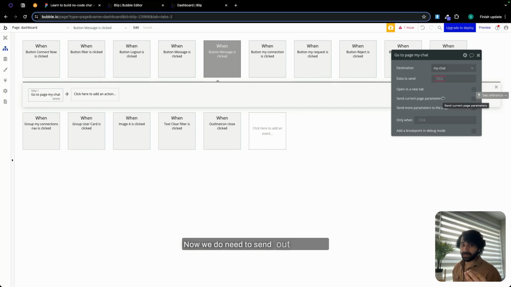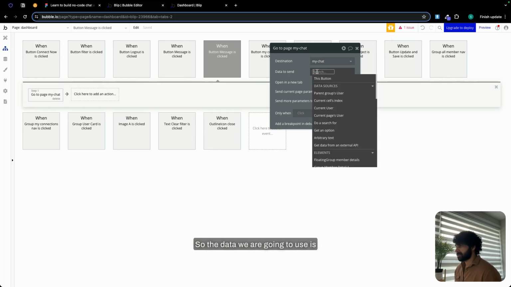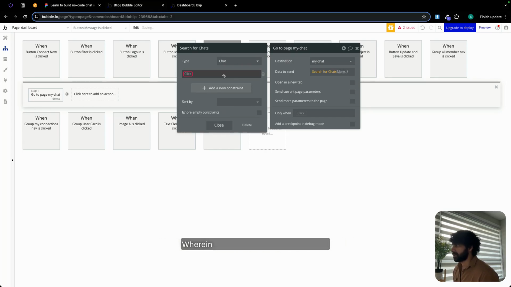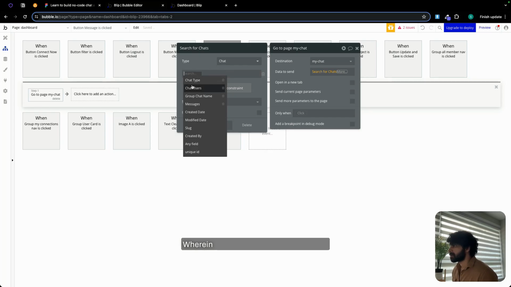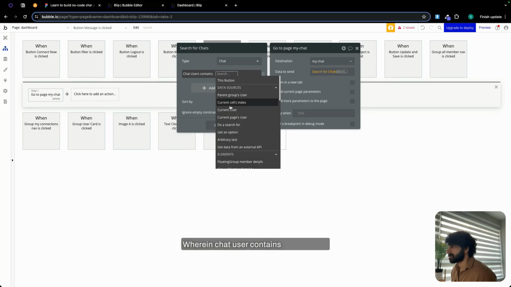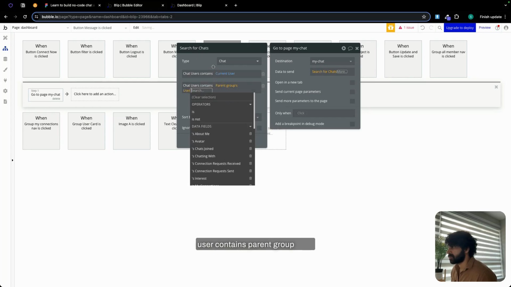Now we do need to send out the data on the page, and that's why it's throwing us an error. So the data we are going to use is going to be do a search for chat, all right, wherein chat user contains current user, add one more constraint, and this is going to be chat user contains parent group user.